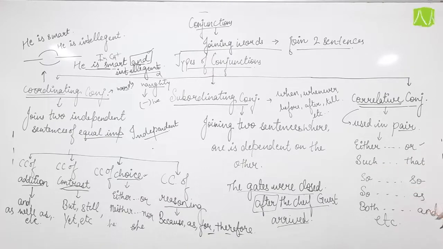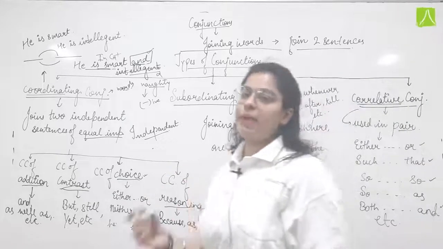There is also "so, that": he was so weak that he could not walk. Also "as well as" and "both, and", which we have seen in addition also and will see here too. So basically these are the conjunctions that are used with one another in pairs.